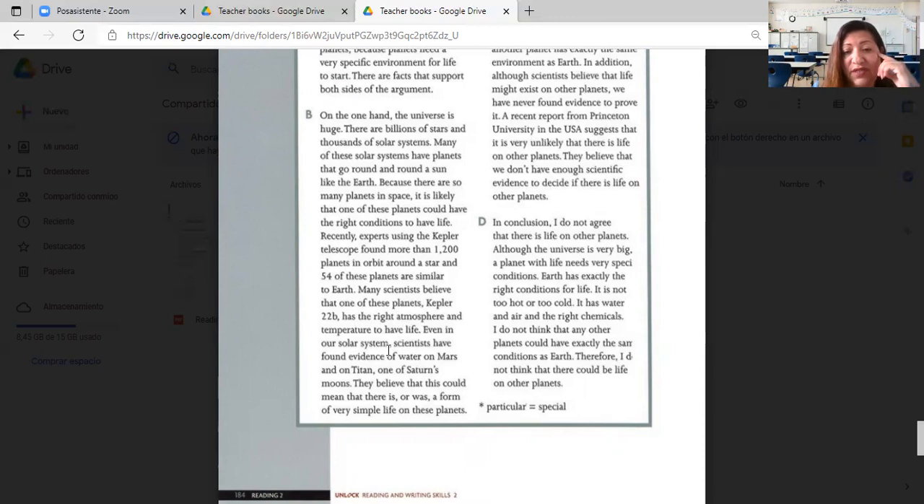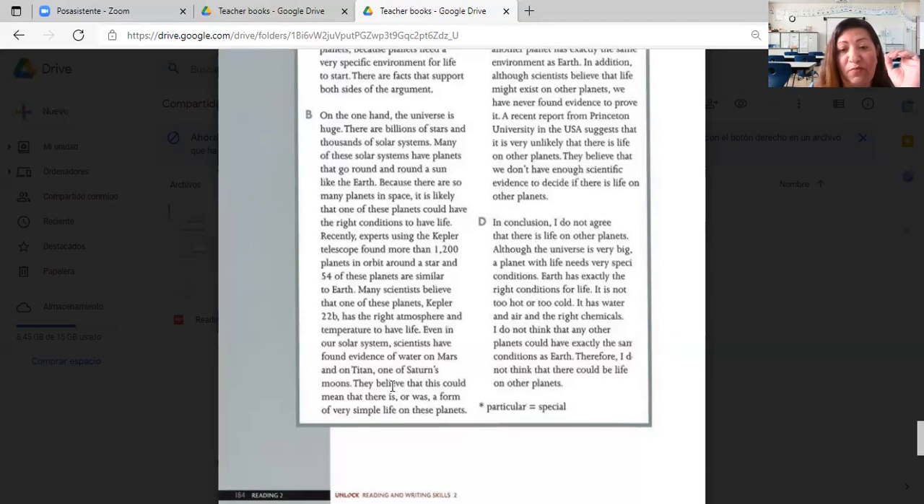Even in all our solar system, scientists have found evidence of water on Mars and on Titan, one of Saturn's moons. That is true. They found water on Mars. They even believe that because they found water, tiny particles or tiny organisms could exist on Mars, because water is essential for life. There could not be water if there's no life, and there's no life without water. So these conditions can demonstrate that there must be some kind of life on Mars and on Titan.